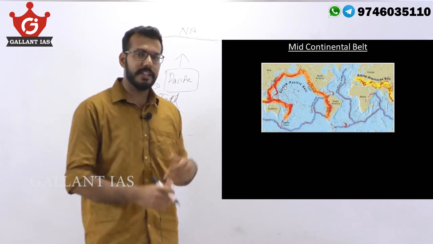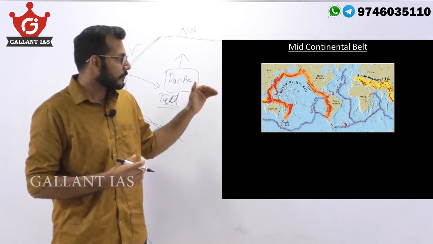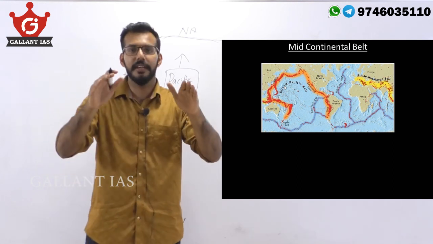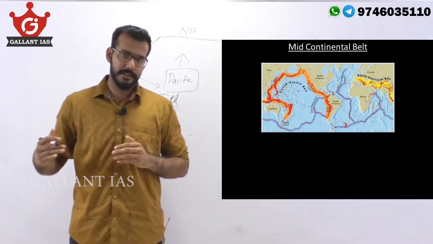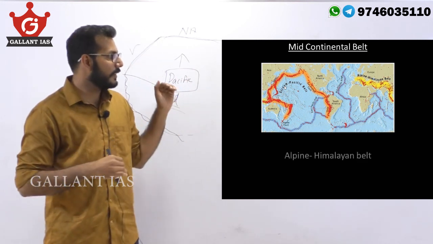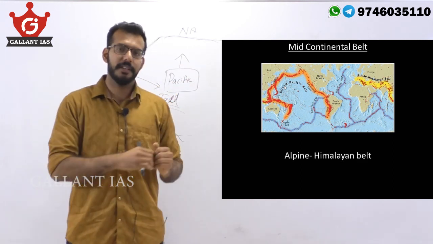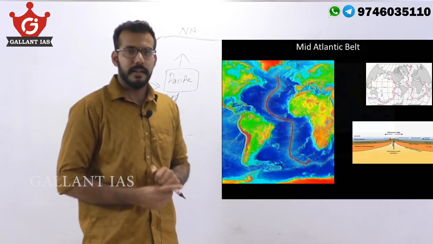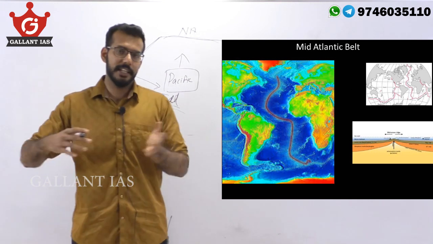Now, the other kind is the mid-continental belt. The Indian plate and the African plate are crashing into the Eurasian plate. And this convergence has created the Alpine Himalayan mountains. This is also potentially an area of volcanic activity. And the next kind is mid-Atlantic belt.